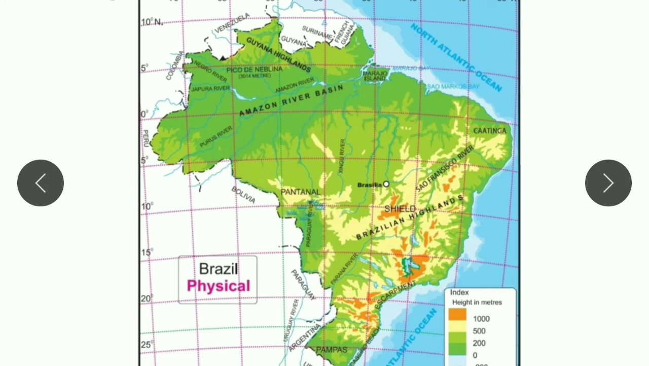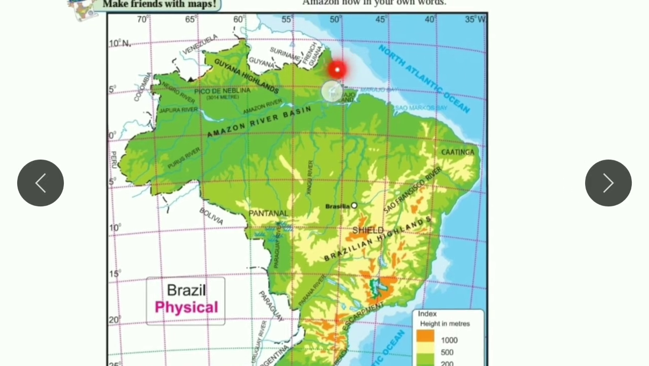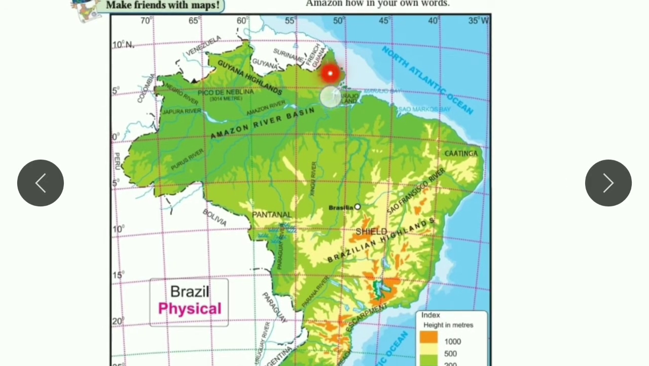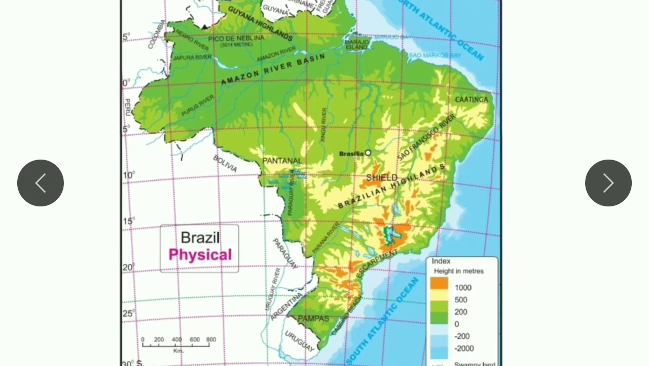The next physiography is the Amazon basin. This is not actually the Amazon basin, but the plain of Brazil. The Amazon basin is the largest plain of Brazil. After that there is one more plain, the Pantanal plain. This comes under here. Then the escarpment area. Where is the escarpment area? You can see here, these are the mountains. This is the escarpment area.